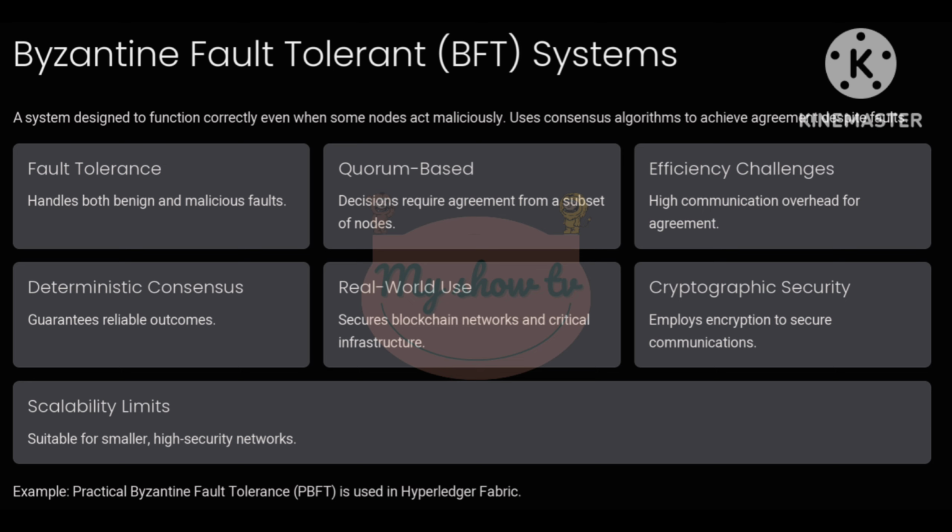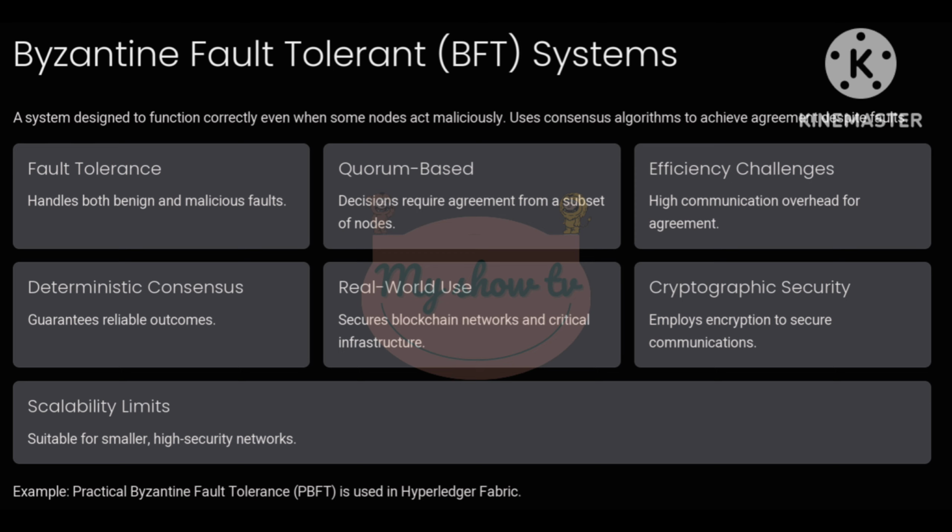Building upon the Byzantine general problem, the slide focuses on Byzantine Fault-Tolerant (BFT) systems. What are BFT systems? These are systems designed to operate correctly even when some nodes act maliciously or fail entirely. Let's explore the key features. 1. Fault tolerance. BFT systems can handle both benign and malicious faults. This makes them extremely robust in environments where trust is uncertain. 2. Quorum-based decisions. Consensus in BFT systems requires agreement from a specific subset or quorum of nodes, ensuring that no single malicious node can disrupt the process.